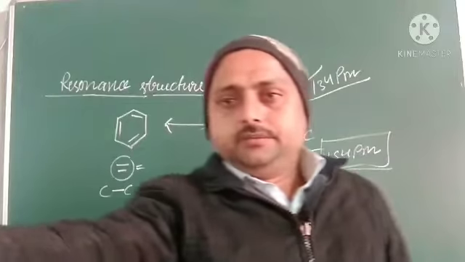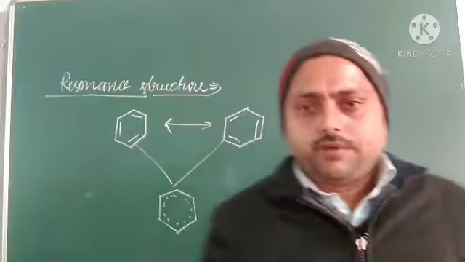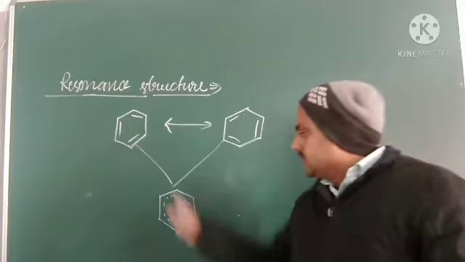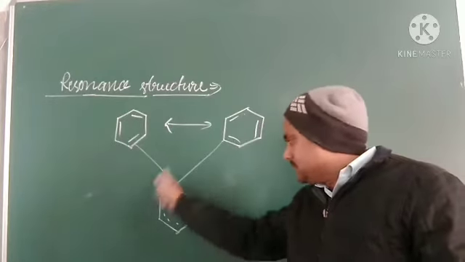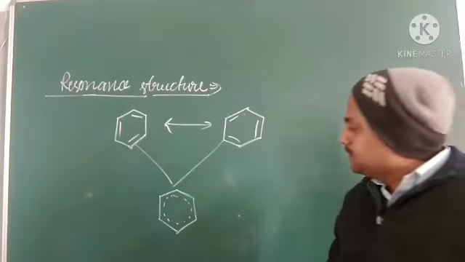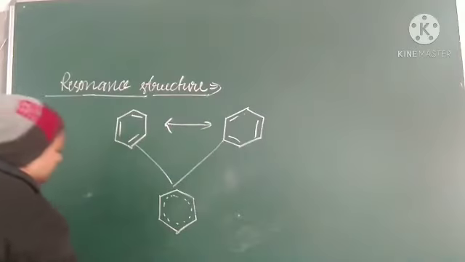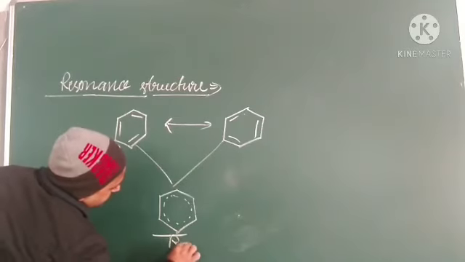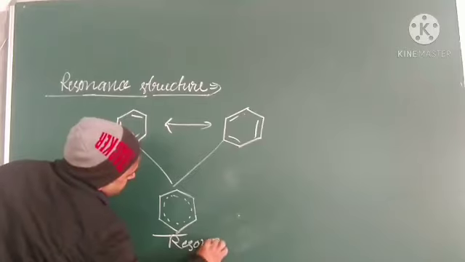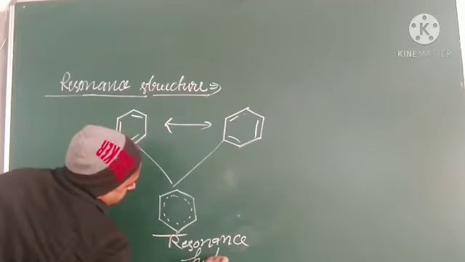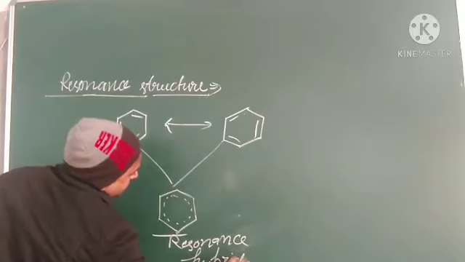So let us see. The actual benzene structure is this. With the help of this, we explain the maximum properties of benzene. So it is the resonance hybrid. What is the resonance hybrid? Resonance hybrid.